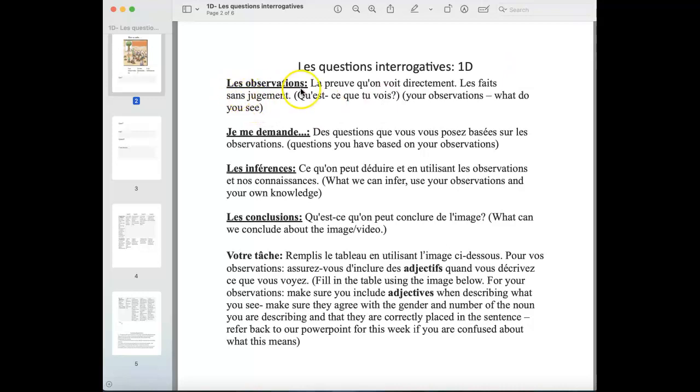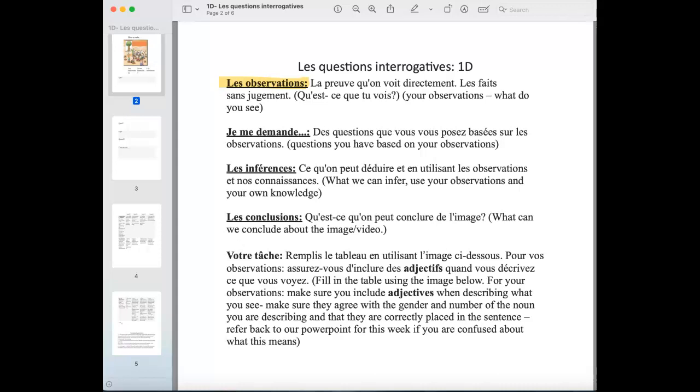So what are les observations, what is je me demande, what are les inférences, and what are les conclusions, and what are we looking for specifically for this. The first thing I would do is maybe highlight the key words here. So les observations, and then you would say les preuves qu'on voit directement, ça c'est les faits sans jugement. So qu'est-ce que tu vois? Or in English, for those that are struggling, your observations, what do you see?